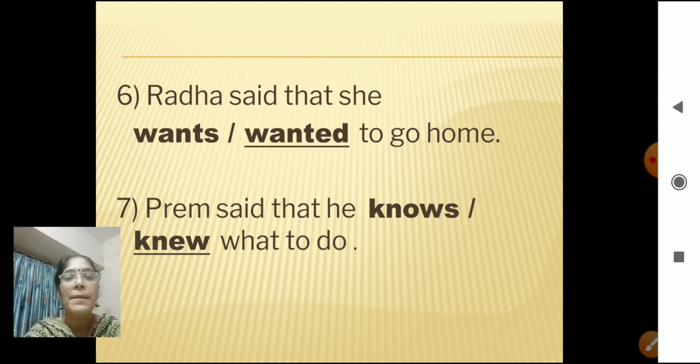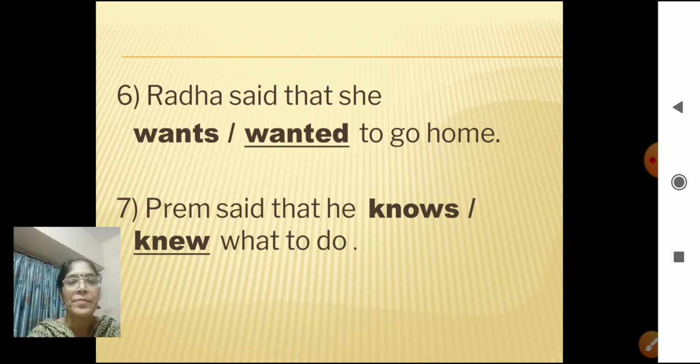Next, number 6. Radha said that she wants or wanted to go home. Radha said. Said is past tense. Yes. So what are we using here? What will we use? Wanted. Radha said that she wanted to go home. So the correct answer is wanted, and you will underline the verb wanted.